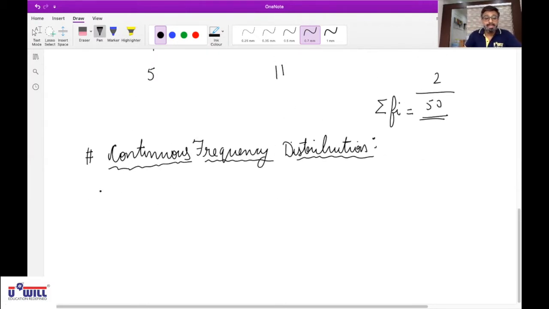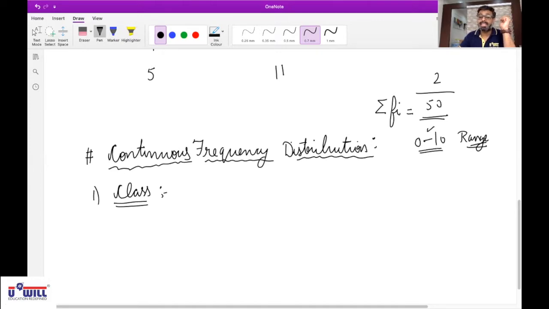The very first term is class. What is class? Class means the range, the limits wherein we mention the observations. If I write, for example, 0 to 10, this range is called a class. It means all the observations between 0 to 10 are included.